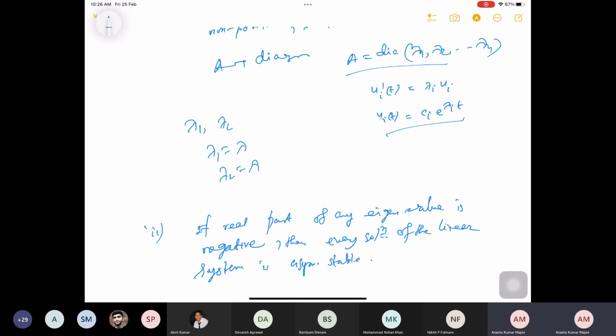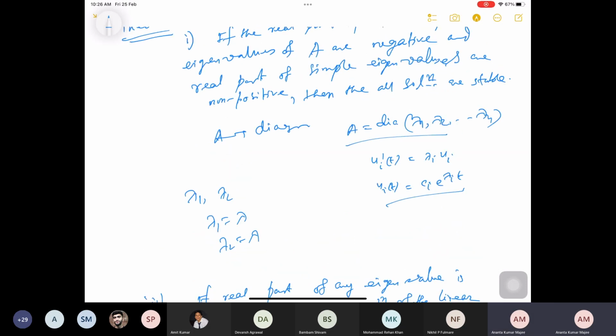So that is why you can expect this theorem. One needs to prove it rigorously, but I just gave you a simple case. You can expect that this theorem should hold.